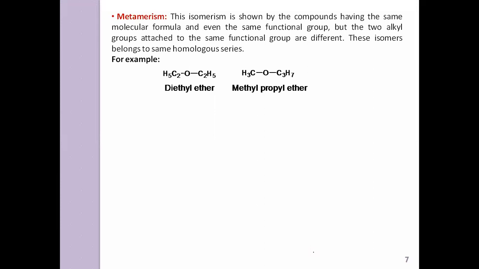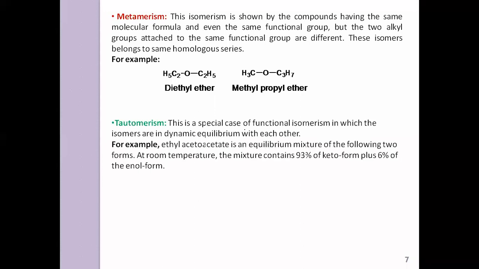But what is the difference? In one, the oxygen has an ethyl group on each side. In the other, the oxygen has a methyl group on one side and a propyl group attached on the other. So this type is called metamerism. Clear? Yes, sir.